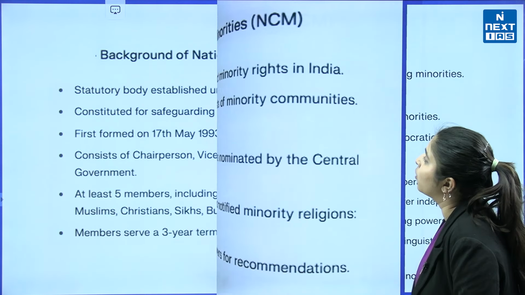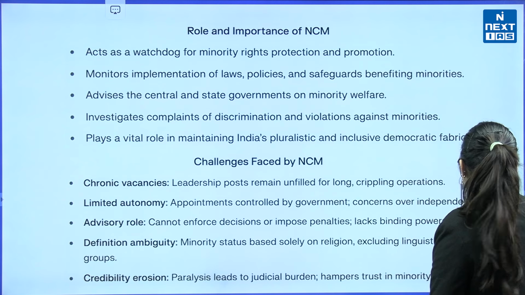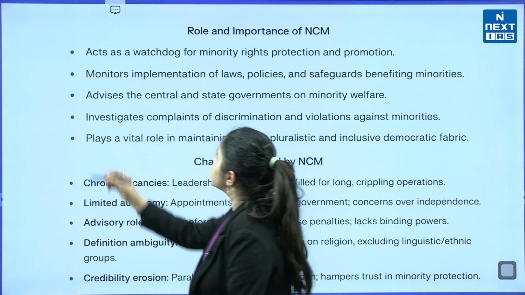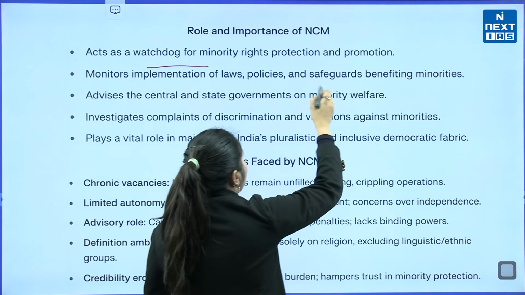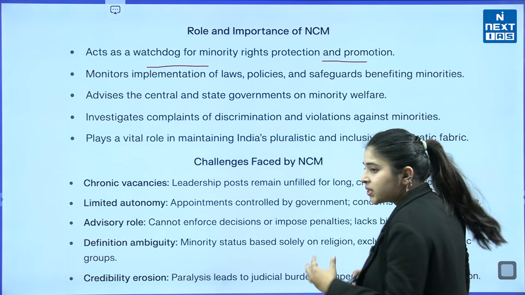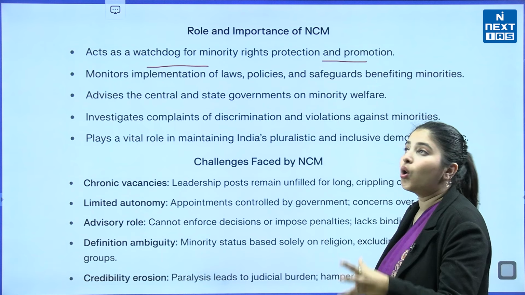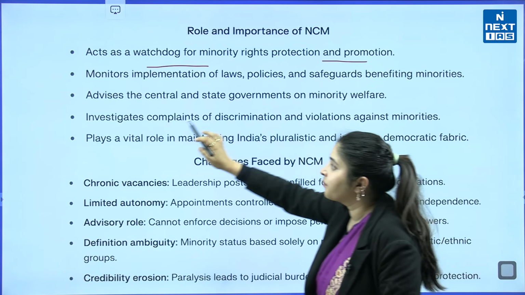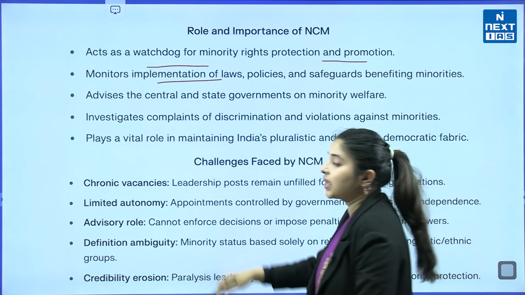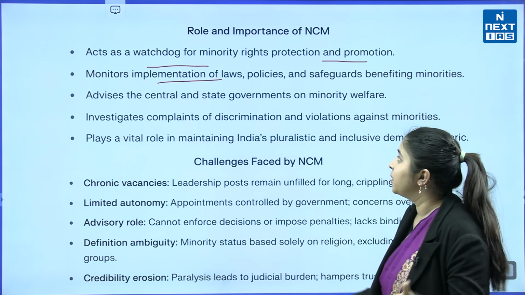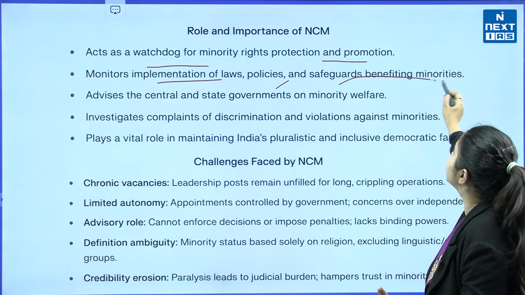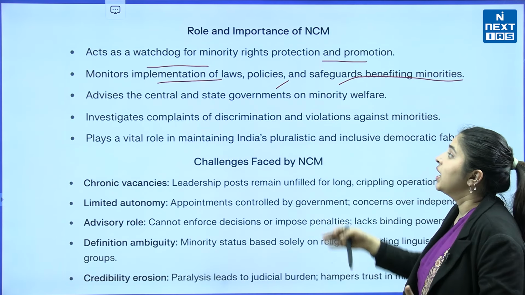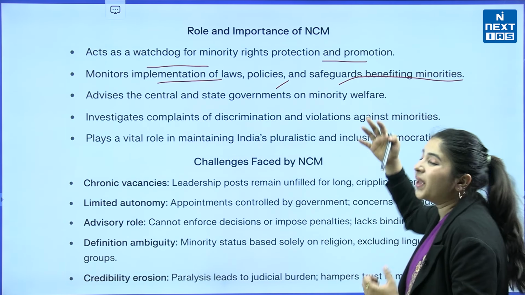Moving forward, let us talk about the role and importance of NCM, why NCM is important and what the role of NCM is. So, this acts as a watchdog for minority rights, protection and promotion. Of course, it keeps an eye on whether minority rights are being protected and promoted, and monitors implementation of laws, policies and safeguards benefiting minorities. Are the laws which benefit the minorities and the policies being safeguarded?